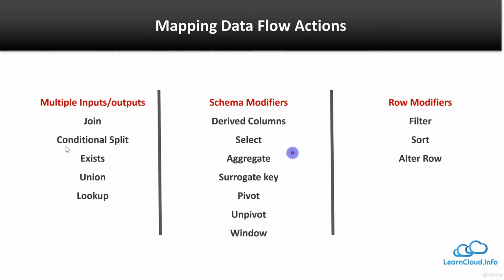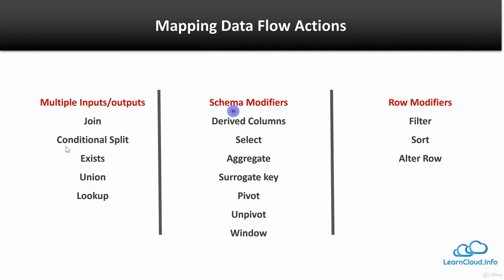At the high level, we can divide them into 3 categories. As I said, we can have multiple inputs, multiple sources. So you may have a need to join those sources. So you have join or union or lookup, conditional split, all these kinds of activities.